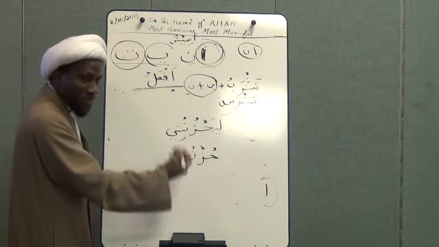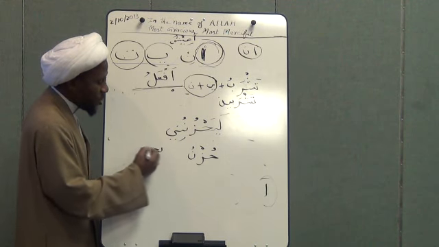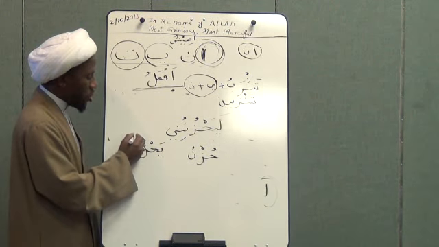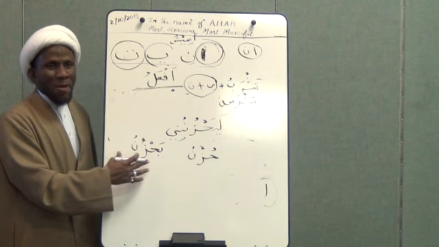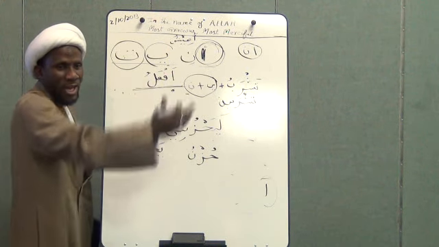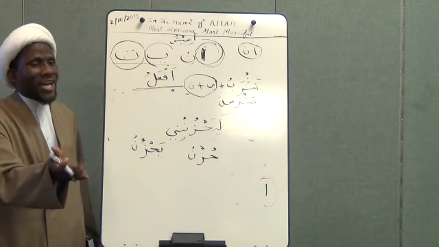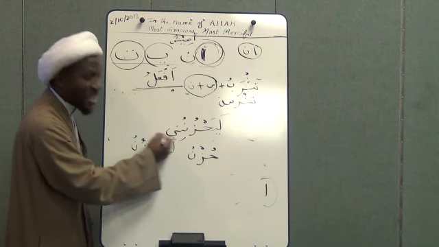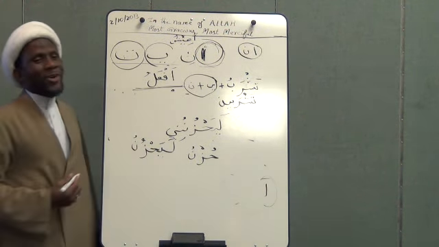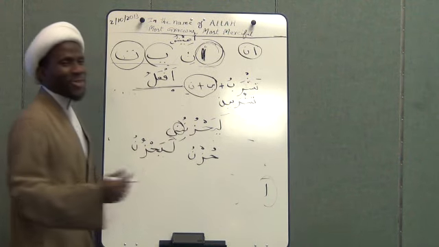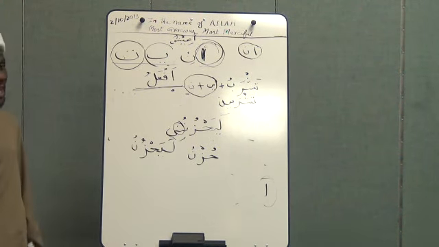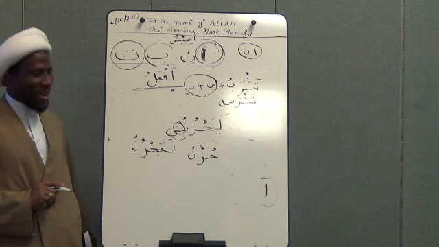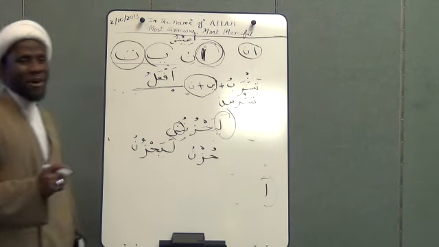So now the present tense is yahzunu. What is huzn? It's sadness, sorrow. Yes. Yahzunu, okay, that's the present tense. But like we said, this one can mean future, and it can mean now. So he wants to tell the children that I am sad now. So what did he do? He added the lam with the fatha, so it becomes la yahzununi. And that noon, the second noon, is for emphasis. He wants to emphasize that I am really sad now. So the lam here is called the lam of al-hal.